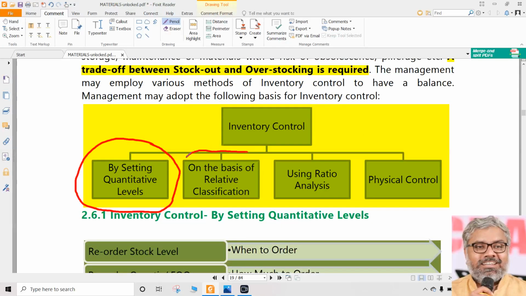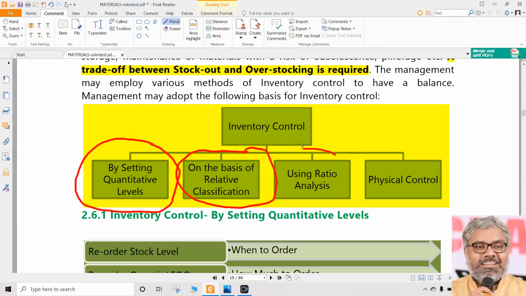The second way of inventory control is on the basis of relative classification. Sometimes we call this discriminatory inventory control, which means you don't have to focus on all the inventories in the same way. You can classify them into different categories. There are various techniques for that: ABC analysis, FSN analysis, VED analysis, sometimes called Pareto analysis. A lot of different types of classifications are there. Mostly those are theoretical in nature, but yes, there is a possibility that a question can be asked on this. We will do that later.